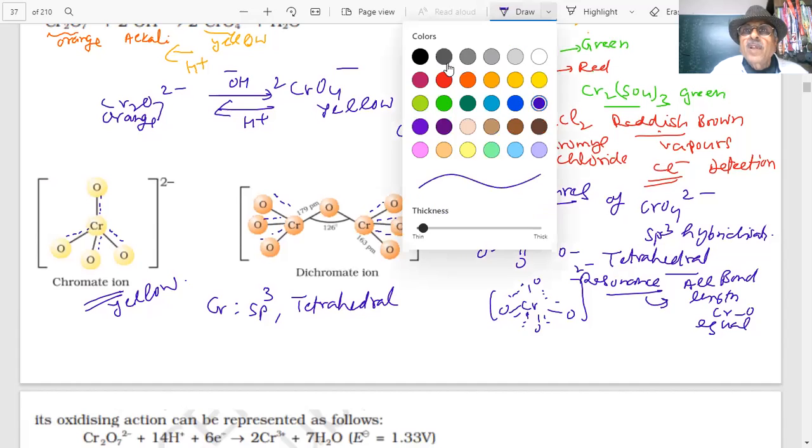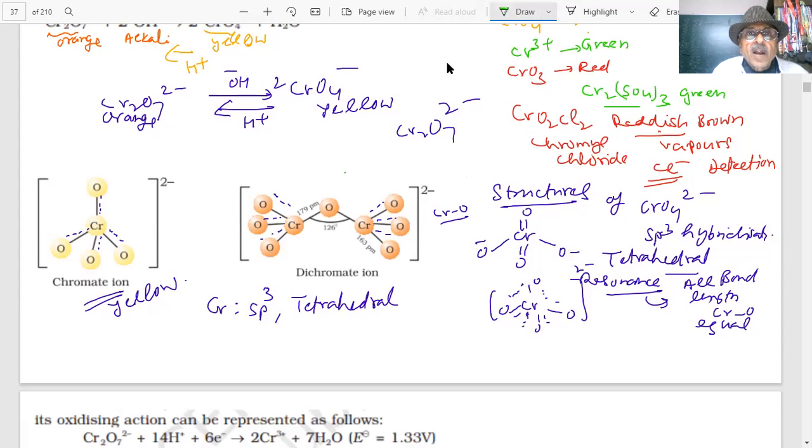What I'm saying, students, is that at this part there is no resonance. There is no double bond. So the bond length here will be different from this bond. As shown here, this chromium-oxygen bond length is 163 picometer due to resonance, and these three are all equal.